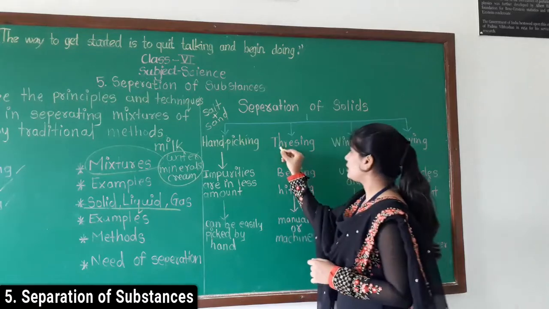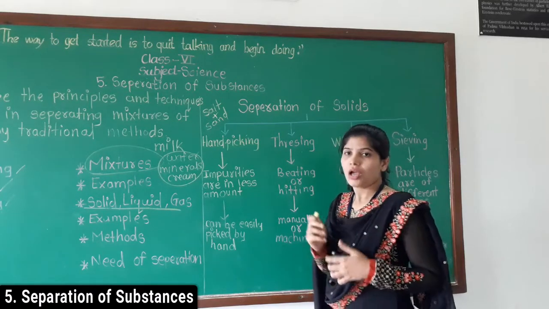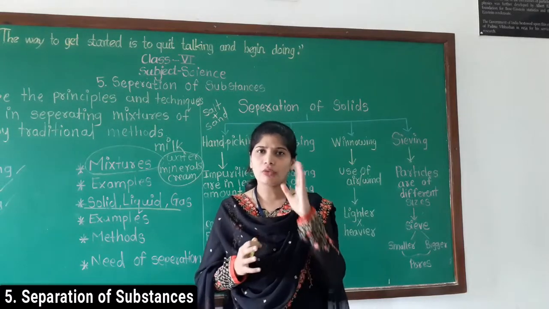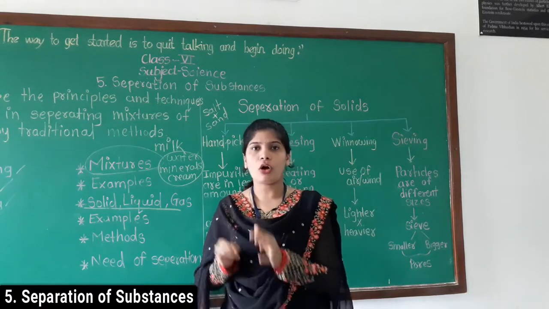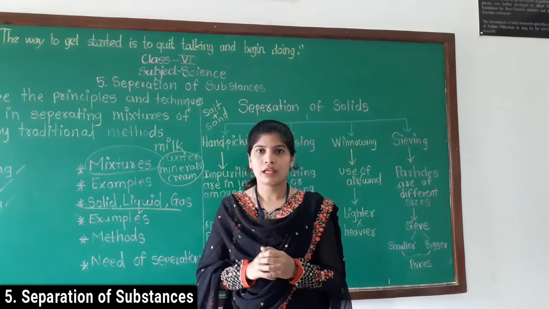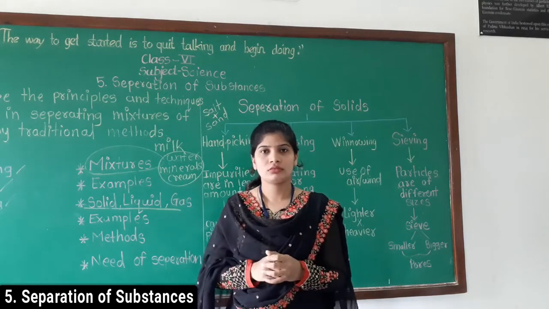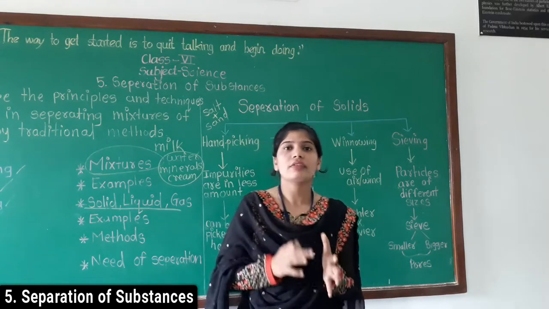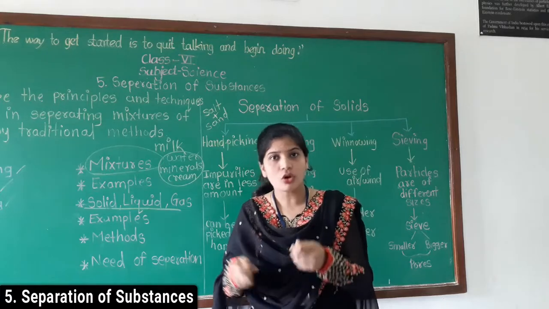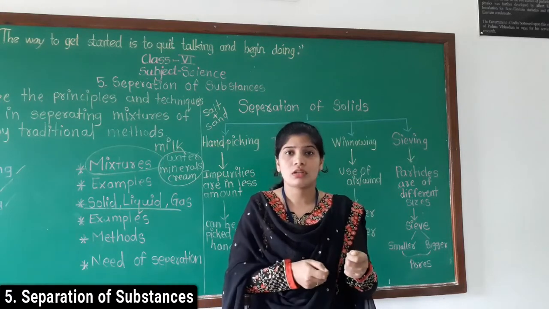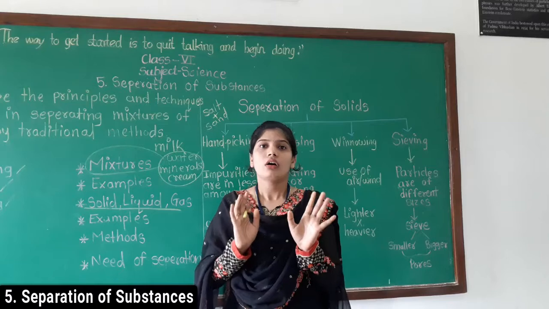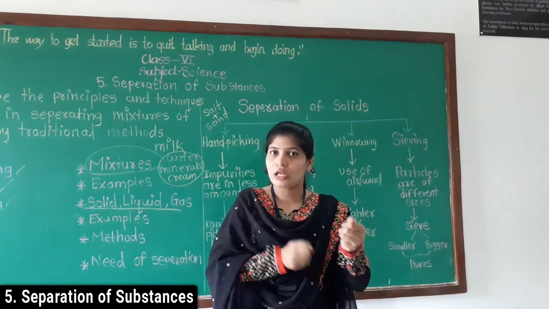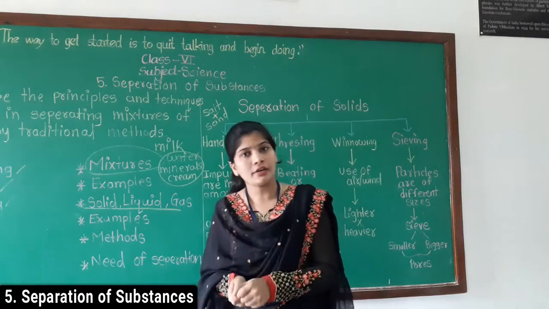Now the second one is threshing. Before threshing, can you tell me about harvesting? Have you heard that word, harvesting of crops? Have you observed harvesting? Harvesting is actually a process of cutting crops. When the crops are grown properly, then we cut those crops. That process is known as harvesting.